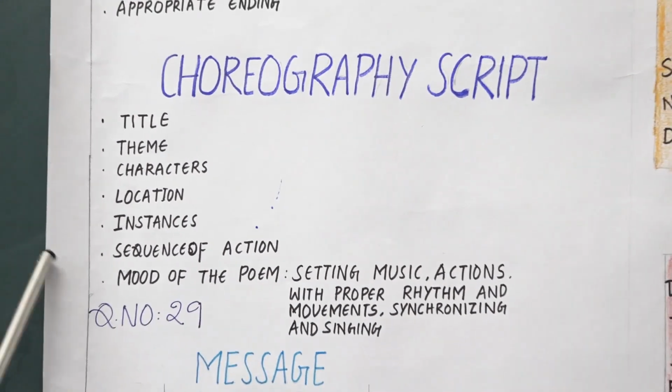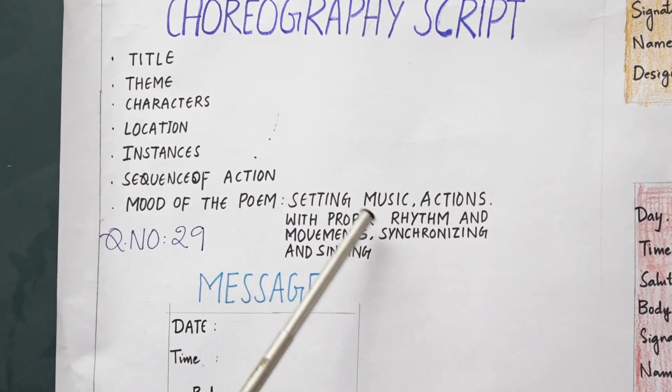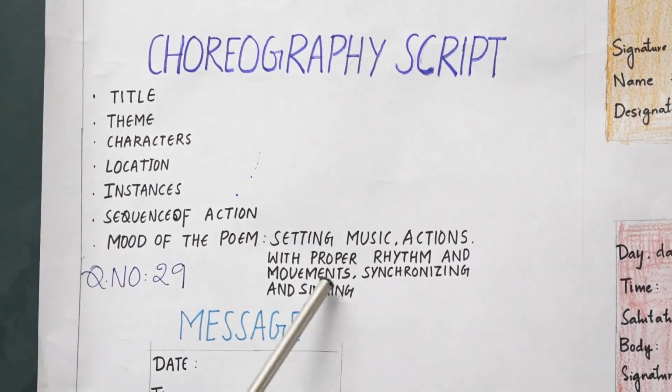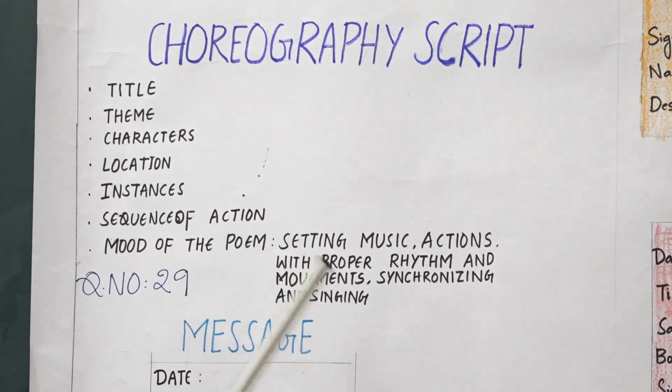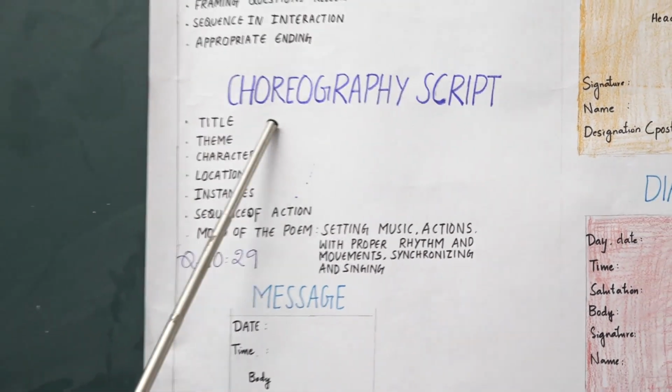When you write all this, the moods of the poem should have good music, good actions with proper rhythm, and also synchronization and singing. This is the heart of the choreography script.